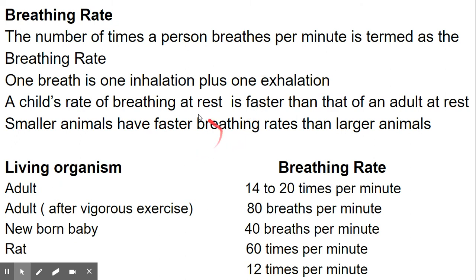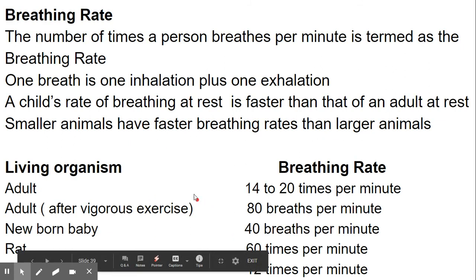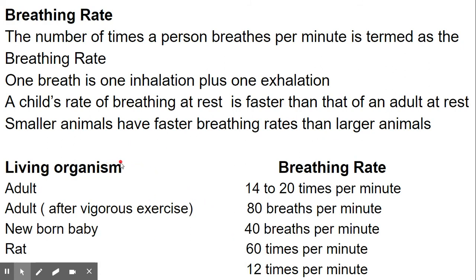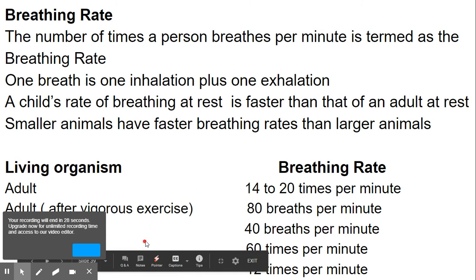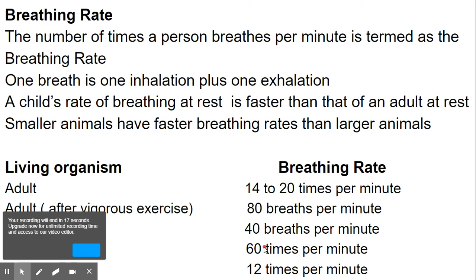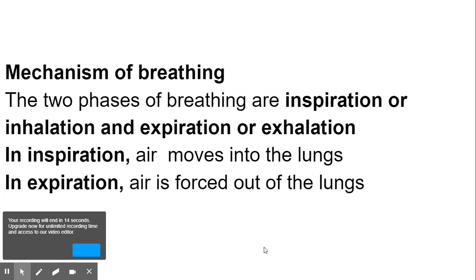Children, we should know that a child breathes faster than an adult at rest, and smaller animals have faster breathing rates than larger animals. This table, having columns of living organism and breathing rate, shows us that an adult has higher breathing rate after vigorous exercise and a newborn baby has higher breathing rate than adults at rest, and larger animals have smaller breathing rates than smaller animals.